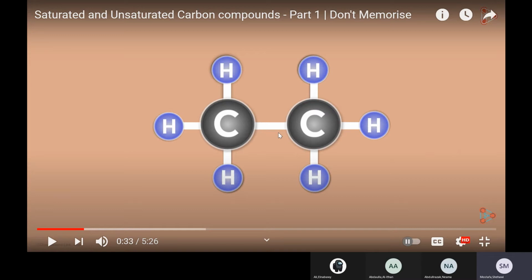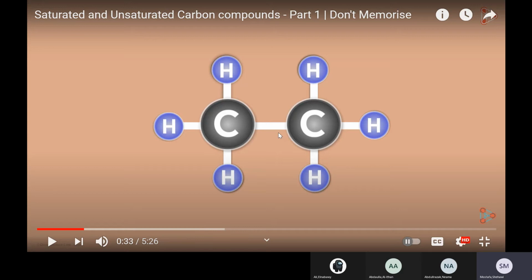So hydrogen is widely spread, and they form a category of compounds. We call it saturated hydrocarbon. Hydro comes from hydrogen, and carbon comes from carbon atom. So this is a category of compounds that is mainly made of only carbon and hydrogen. We call it hydrocarbons. It has two branches, saturated, our lesson right now, and unsaturated.